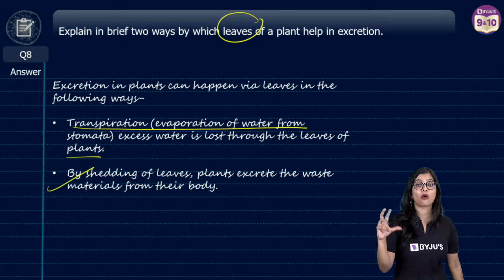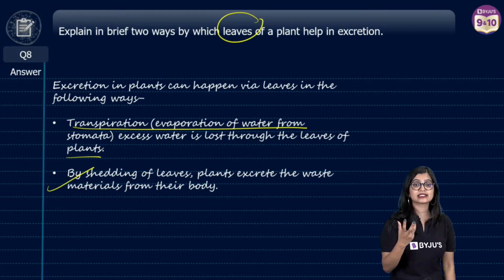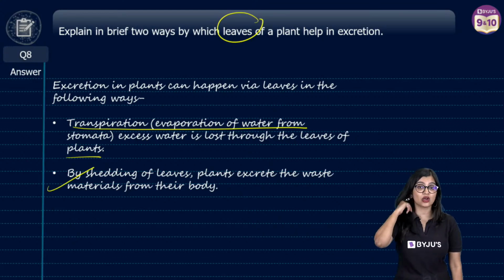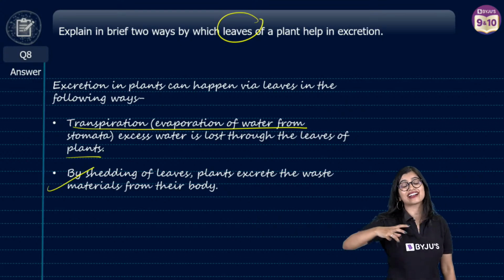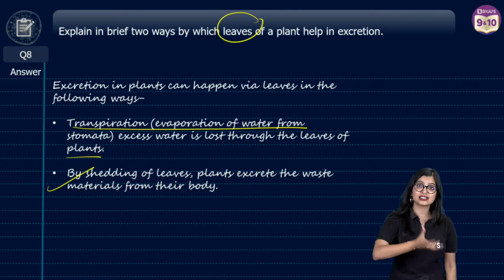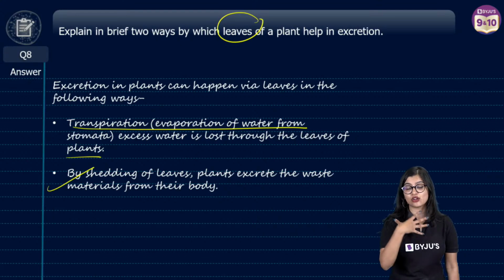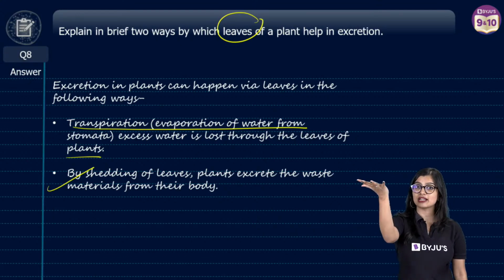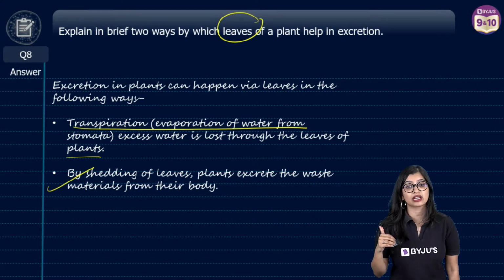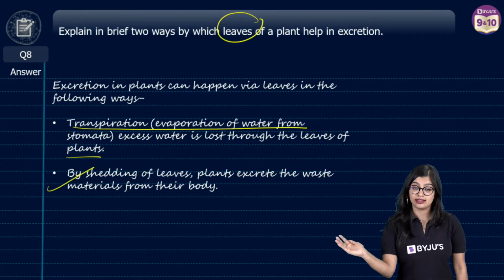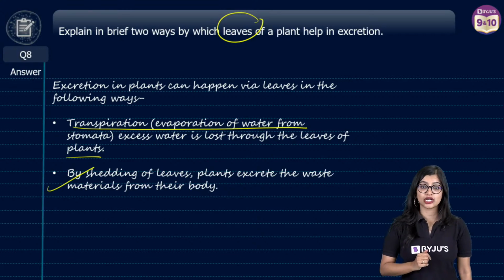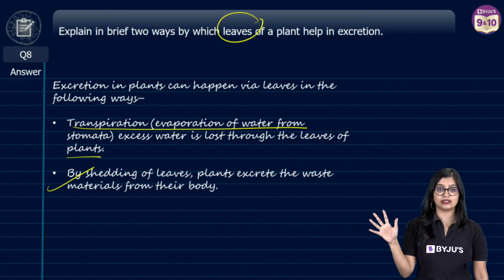How does loss of water happen in excretion? What is excretion? Removal of metabolic waste, right? So whenever there is release of excess water, that is something the plants don't need. So removal of excess water from the aerial parts of the plant is what we call transpiration. That is unnecessary, so they are removing it. So it's excretion.